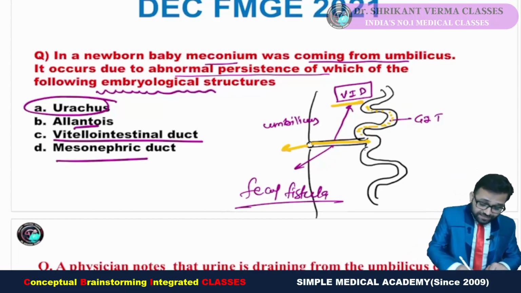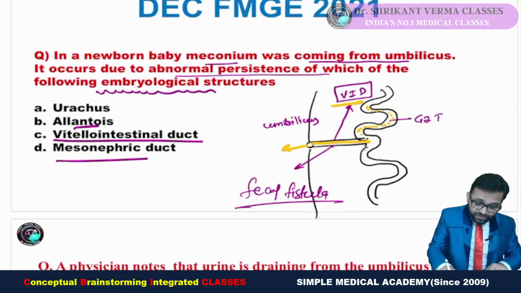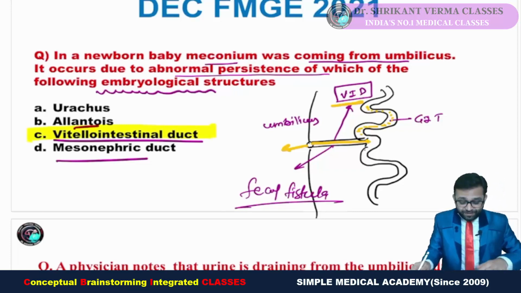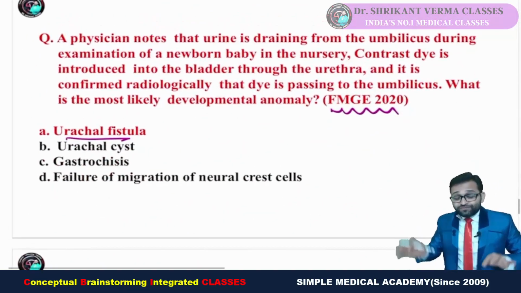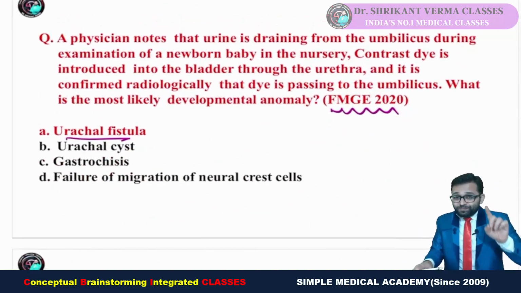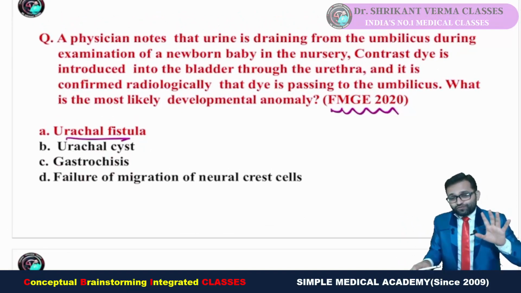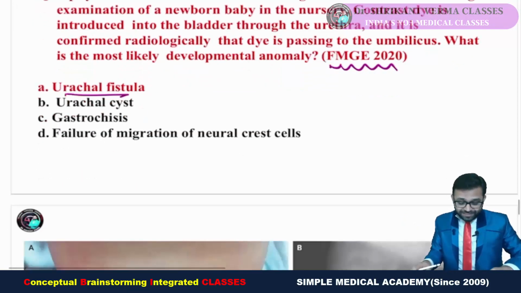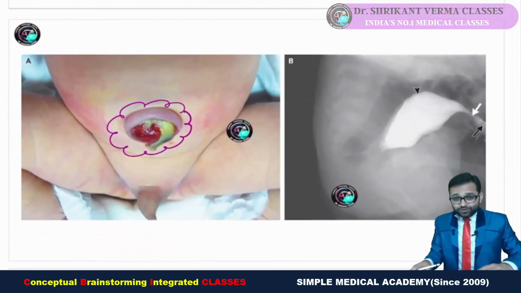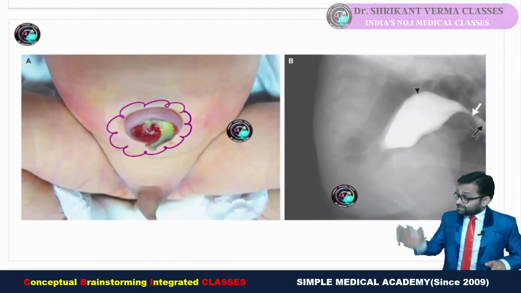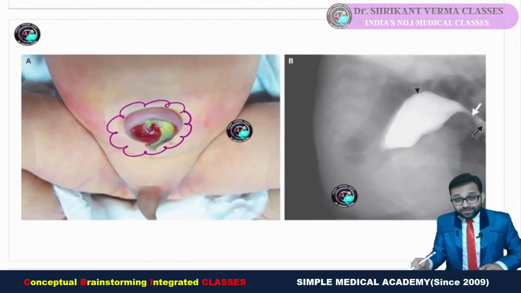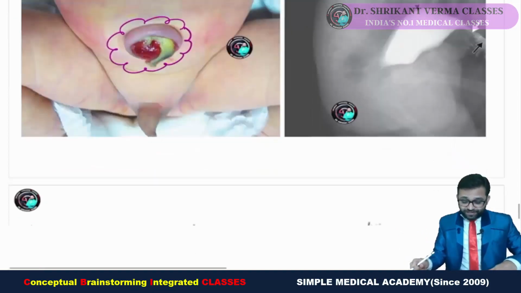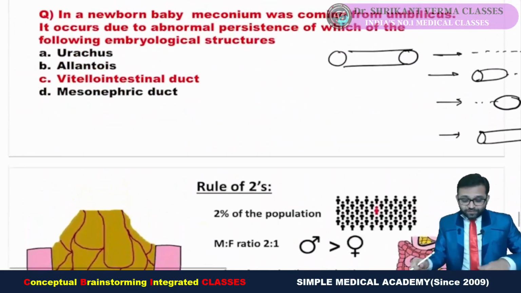Okay, so the answer in this question is not the urachus, but the vitellointestinal duct. Previous year the answer was the urachal fistula, a similar kind of question, but there was urine outflow, but this time meconium is getting outflow. So this is not an unexpected question, it was an expected question. You can say this is a question from the uro-surgery, gastro-surgery portion. Fine, so definitely the answer is vitellointestinal duct.